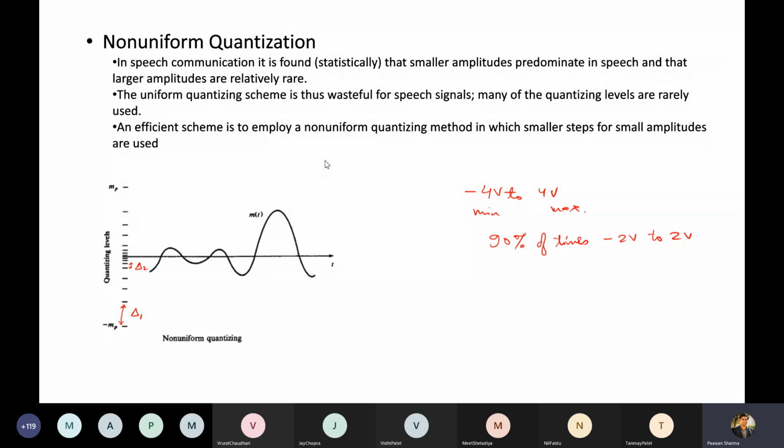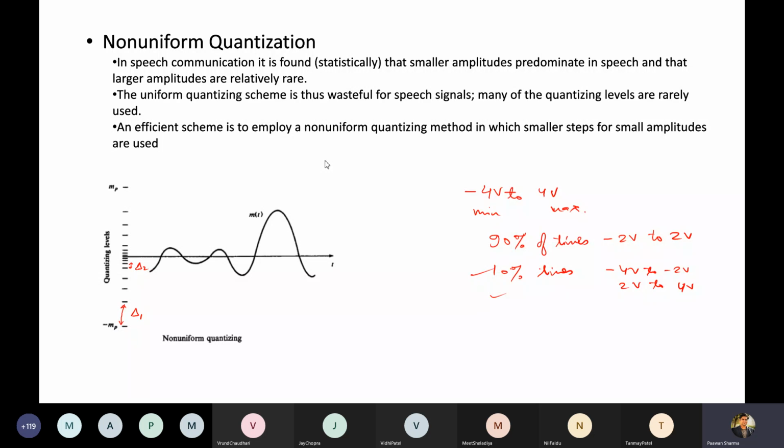Whereas 10% of the occasions, the signal is taking values between -4 to -2 and 2 to 4 volts. So if the signal has a value, say -3 volts, it is rarely occurring. Only 10% of times it is happening, or maybe 3.5 volts, 2.5 volts.